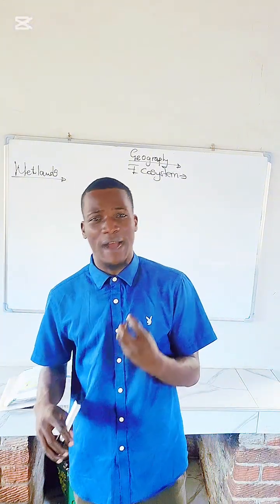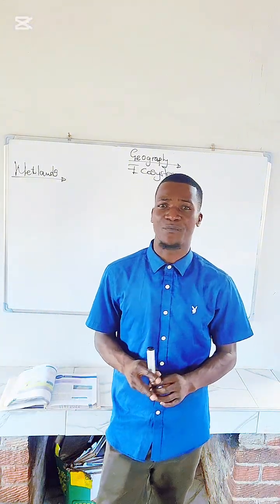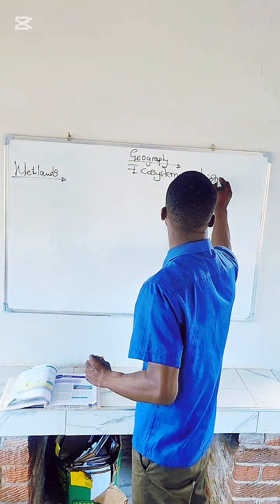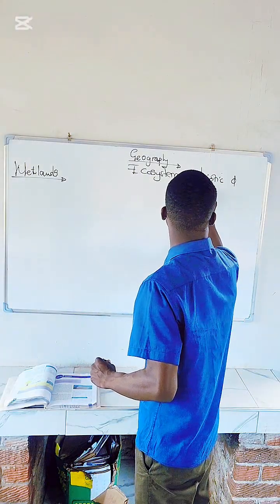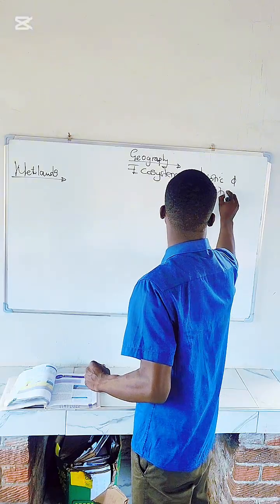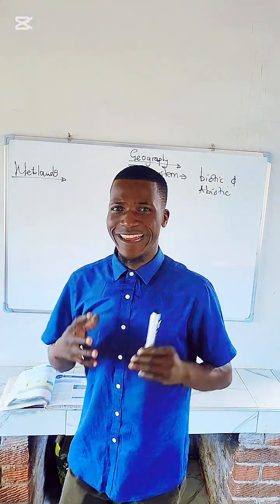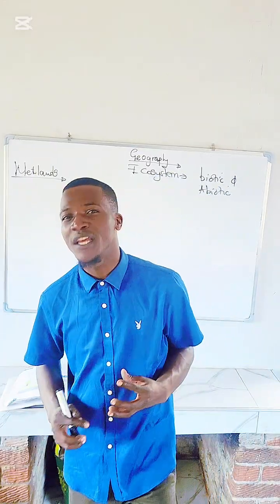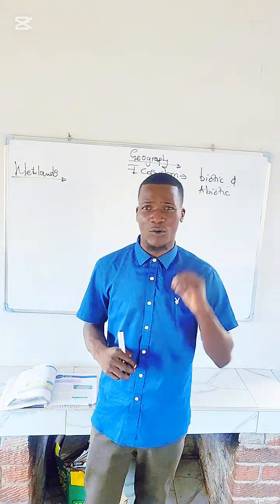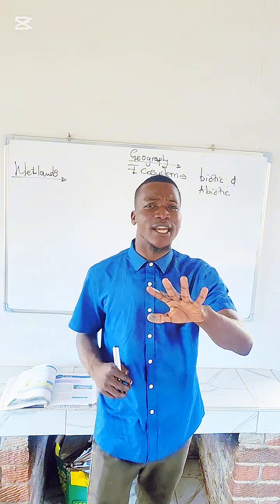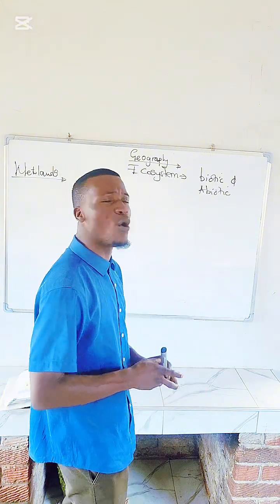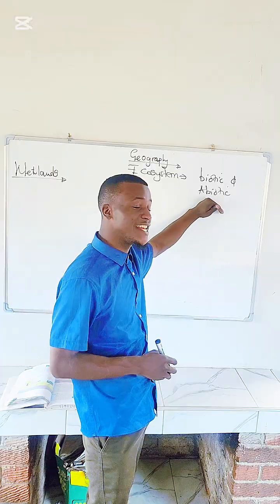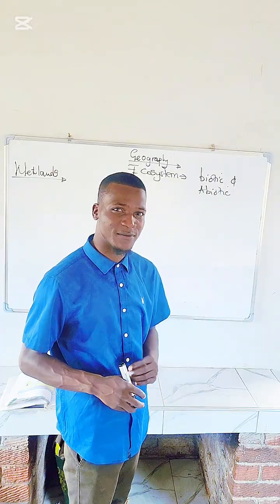We are talking about a community whereby the biotic and abiotic interact or depend on each other. An ecosystem is a community of living organisms and non-living organisms.